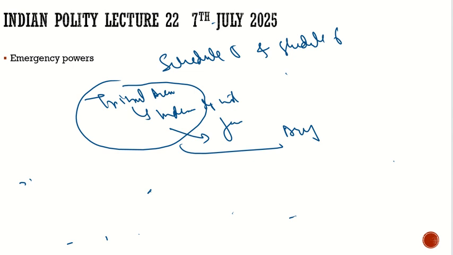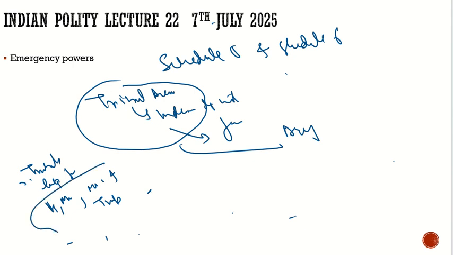The tribals of all states except Assam, Meghalaya, Mizoram and Tripura come under schedule 5. And the tribals of Assam, Meghalaya, Mizoram and Tripura come under schedule 6.